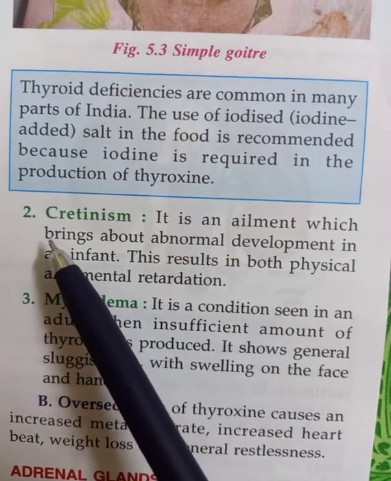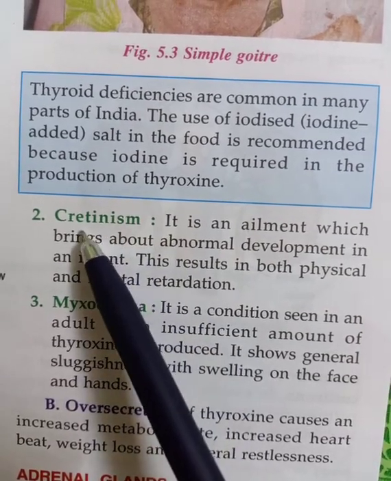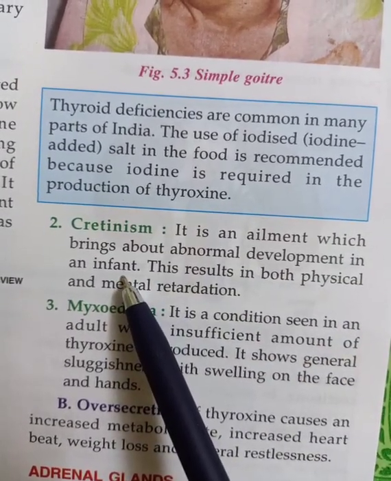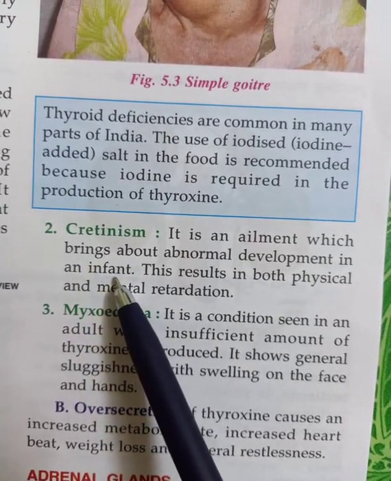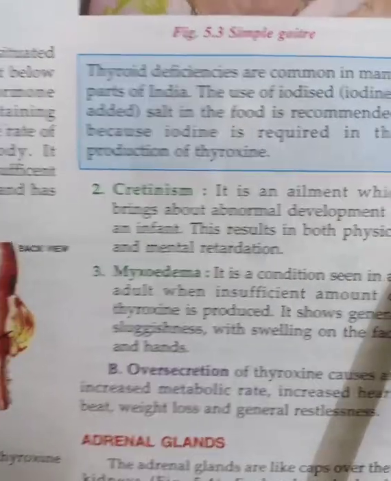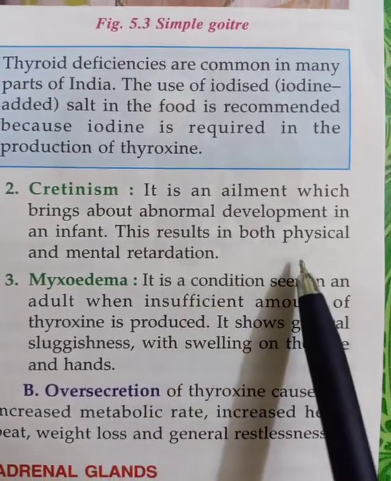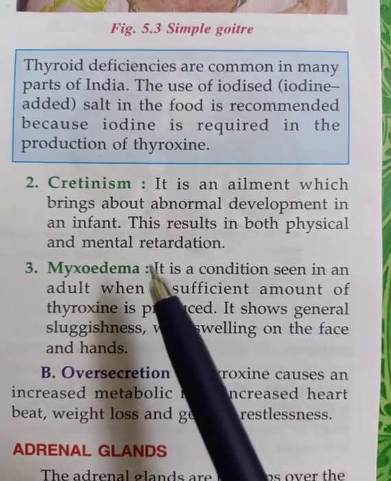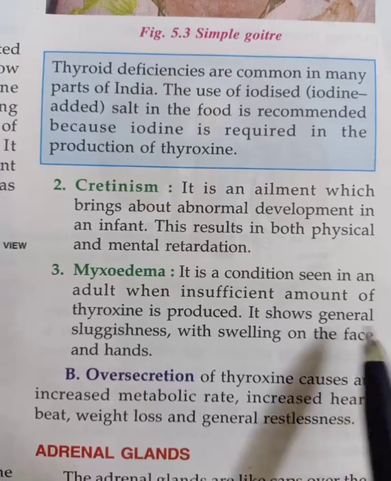The second type of disease is cretinism. Cretinism is an ailment that brings about abnormal development of infants. Infants means a newly born child. After a child is born, abnormal development occurs in his body. Because of that abnormal development, both physically and mentally, the child is not able to develop fully. That is also because of the less amount of iodine in the body.